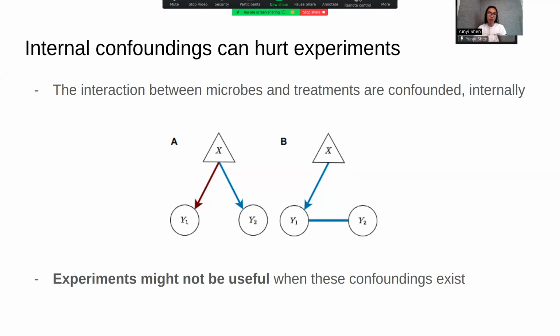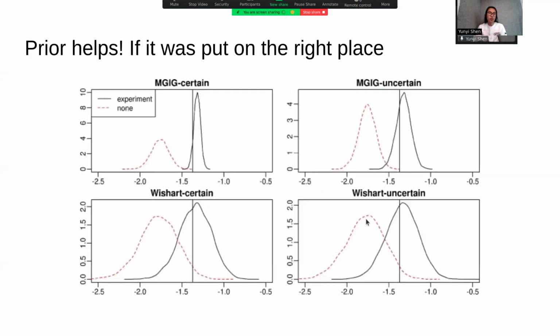And under this setting, experiments might not be useful when these types of confounding exist. You can't really get away with this confounding by just changing experiment design because interactions are always there. Then what's the alternative? Actually, we show that prior might help. If you put some priors in the right place, it can break these confoundings.